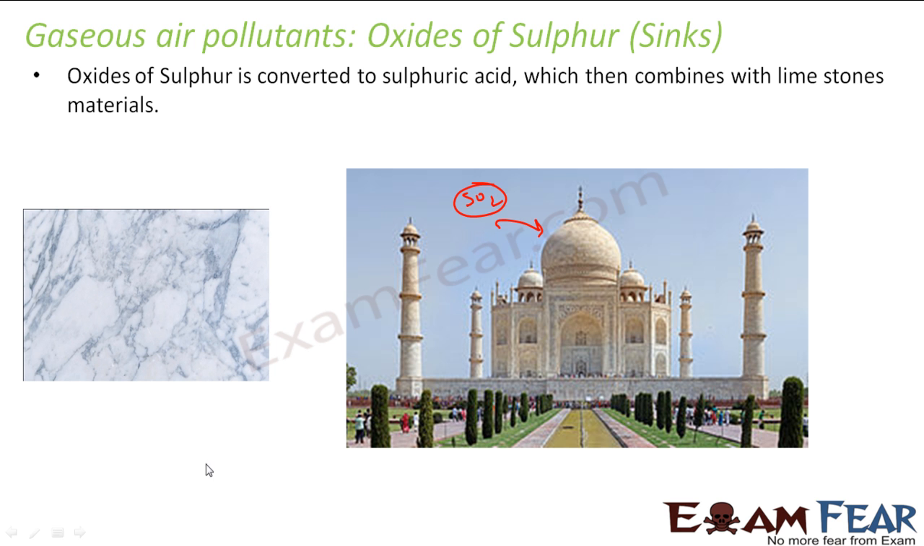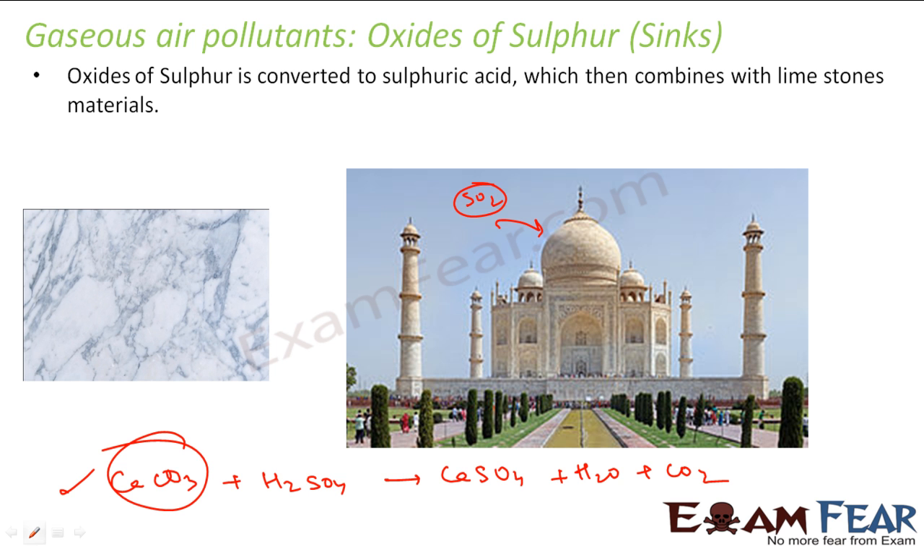Same reaction as I told, CaCO3 will react with H2SO4 and it will form CaSO4 and water and carbon dioxide. So this will be my reaction. So my calcium carbonate or my limestones, marbles, they are my natural sink for sulfur.